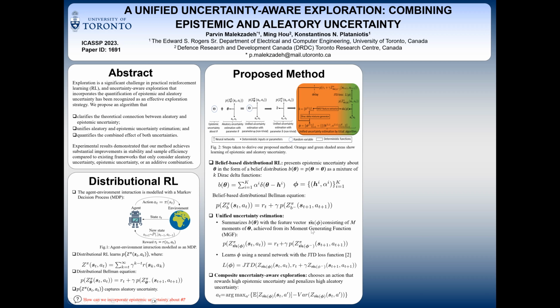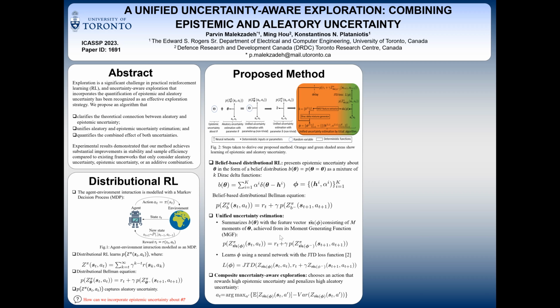Once we found its moment generating function, we derive its moments and put all of those moments in a feature vector m tilde beside each other. Therefore, we summarize our return distribution with the feature vector m tilde, and our belief-based distributional Bellman equation would be converted to this equation with the parameters m tilde. Now we can learn these parameters by minimizing the JTD loss function between two sides of this equation.